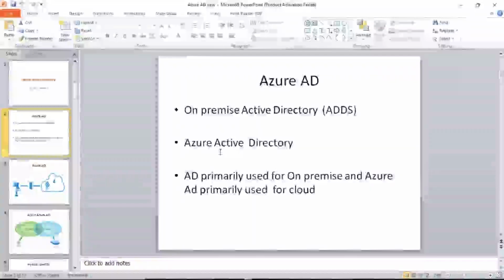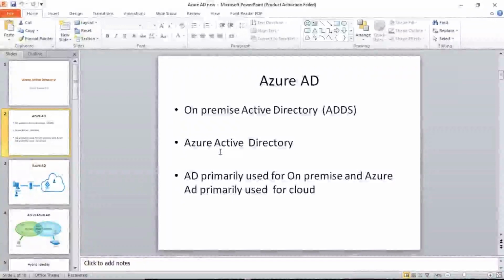Then Microsoft started their identity service in the cloud, called Azure Active Directory Services. Many cloud-based applications and Office 365 are mainly using Azure Active Directory as an identity source. But there are many differences between on-premise Active Directory and Azure Active Directory.